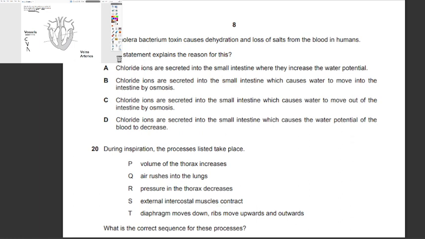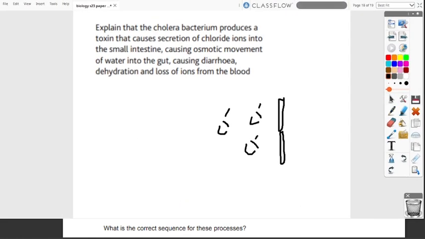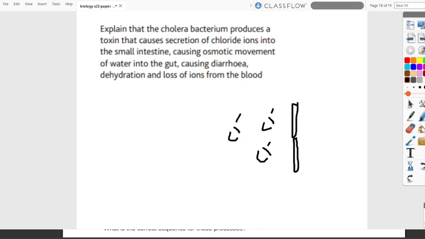The cholera bacterium toxin causes dehydration and loss of salts from the blood in humans. Which statement explains the reason for this? And to figure this out, we're going to look through the process. First of all, the cholera bacterium moves through the small intestine, and then it starts secreting a toxin which causes the small intestine walls to secrete chloride ions, thus lowering the water potential in the small intestine itself.